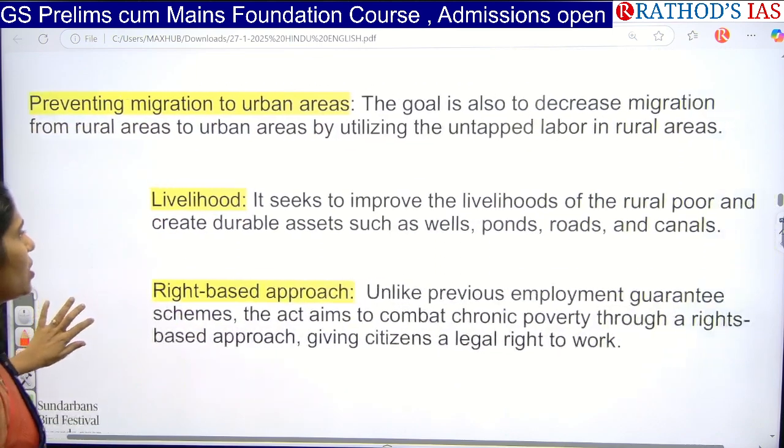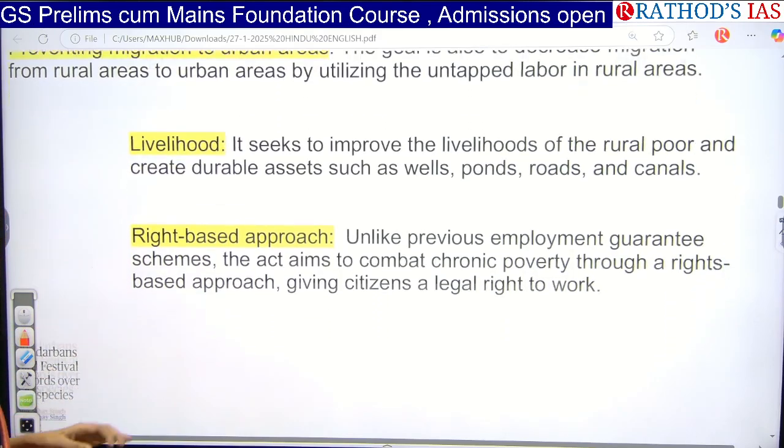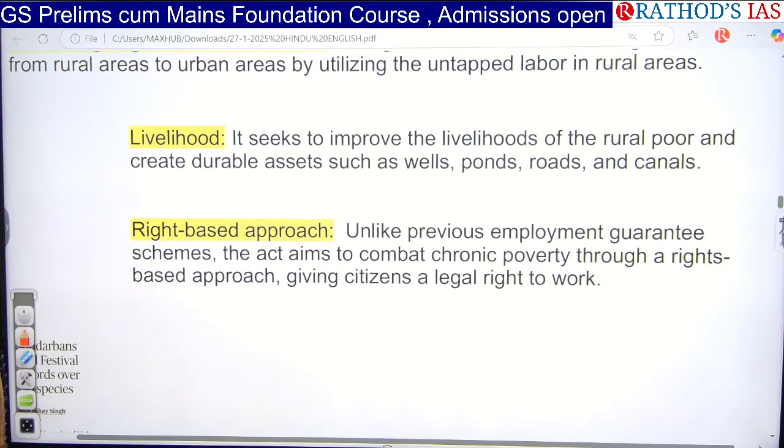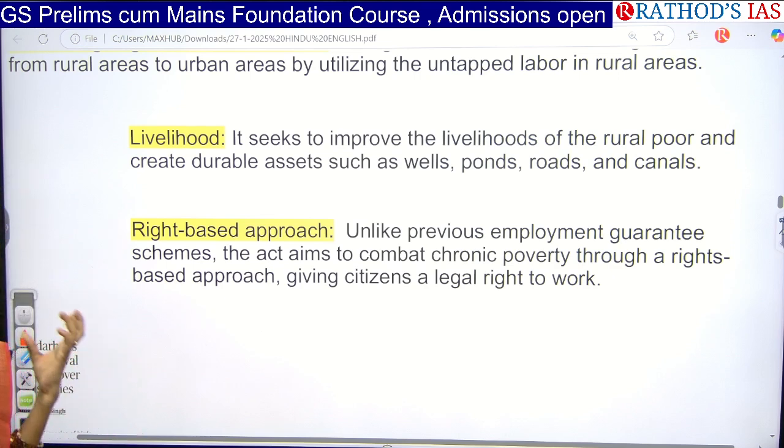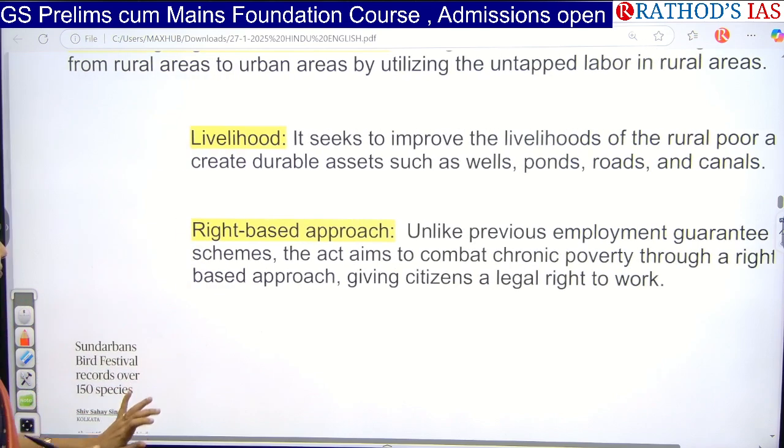And this also tried to provide livelihood, and it is a rights based approach. That means people have their right to live with dignity. If they are not getting livelihood, will they live with dignity? No. So to achieve that, we have this rights based approach.